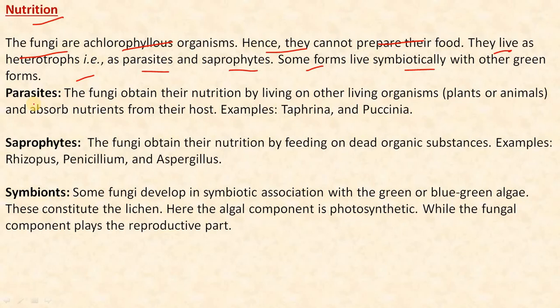Coming to the parasites. What are parasites? They obtain their food from a living host. The parasites may be obligate or facultative. The obligate parasites thrive on the living host throughout their life. The facultative parasites are in fact saprophytes which have secondarily become parasitic. While the above classification is based on the mode of nutrition, on the basis of their place of occurrence on the host, the parasites can be classified as ectoparasite, endoparasite, and hemiendoparasite or hemiectoparasite.